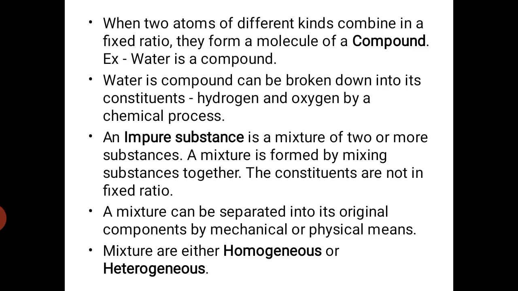But in a pure substance the constituents are in a fixed ratio, right? So in an impure substance the constituents are not in a fixed ratio.